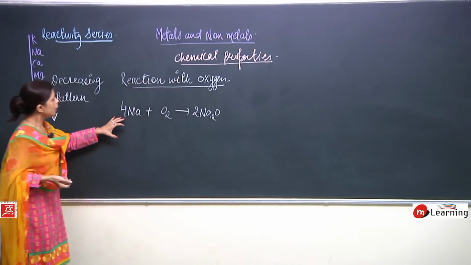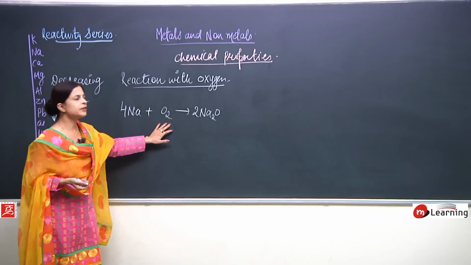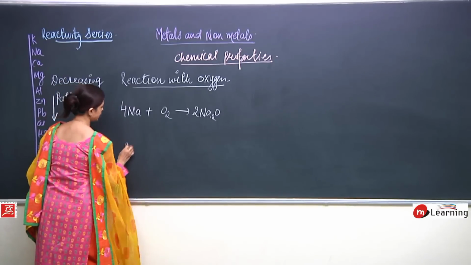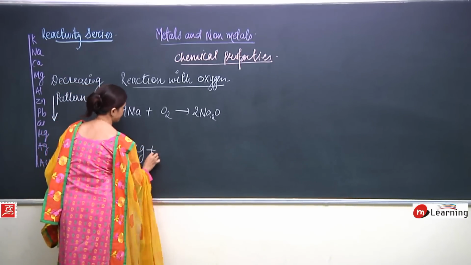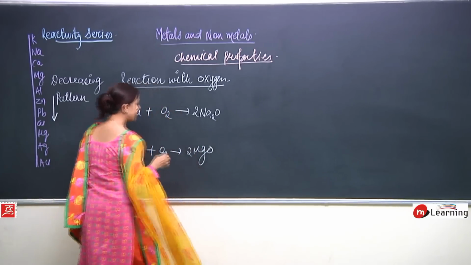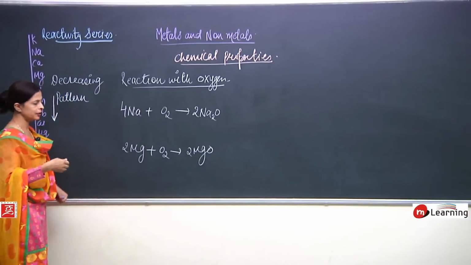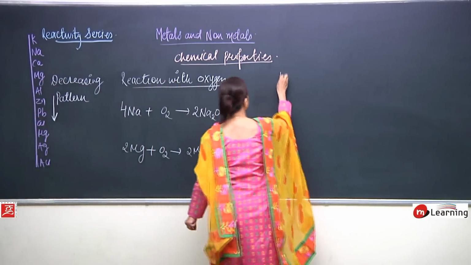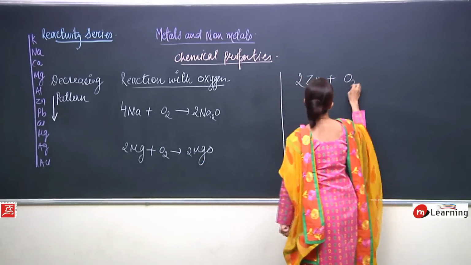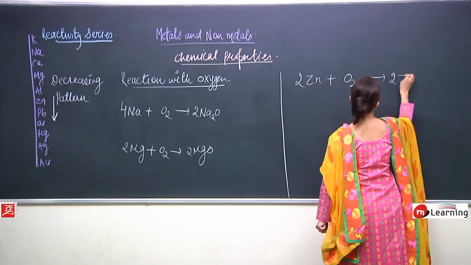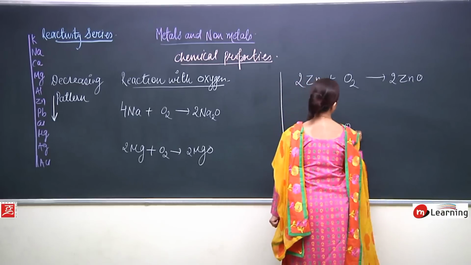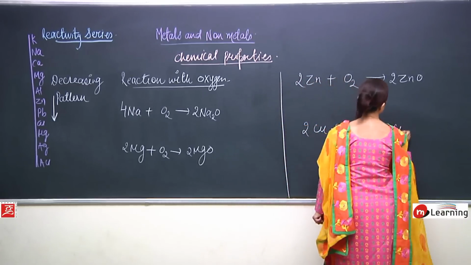Now, sodium reacts with oxygen. What is formed? Sodium oxide. Again, I will take a few reactions and then explain. 2Zn + O2 gives 2ZnO. One more: 2Cu + O2 gives 2CuO.